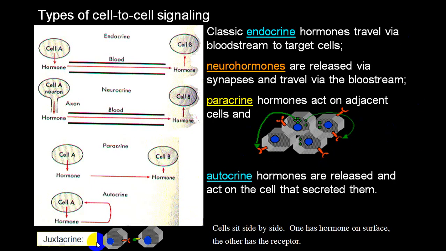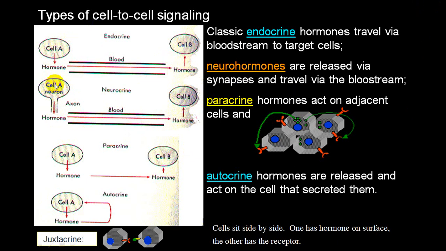This is juxtacrine. This is a receptor. This hormone is acting directly here. The cells sit side by side, and one has the hormone on the surface and the other has a receptor. That is juxtacrine. But basically we come across three: endocrine, paracrine, and autocrine. Endocrine, neurocrine, paracrine, autocrine. Neurocrine means they secrete the hormone and act directly on cell B, while endocrine secretes the hormone, which will act on cell B.